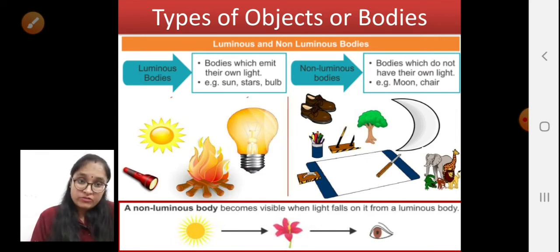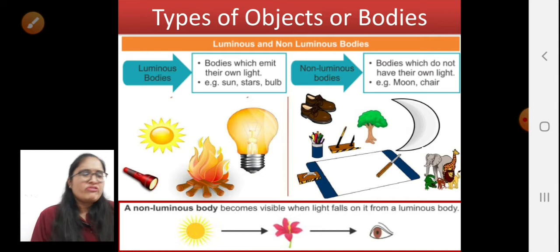But if we talk about non-luminous objects, what are the examples? Tree. A tree does not have its own light. Human beings and animals do not have their own light. Shoes, pen, mats, all of them do not have their own light, right?